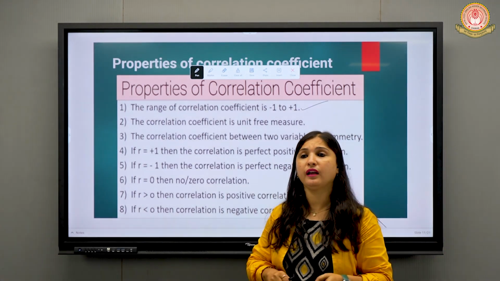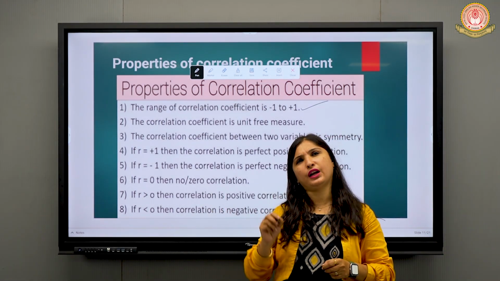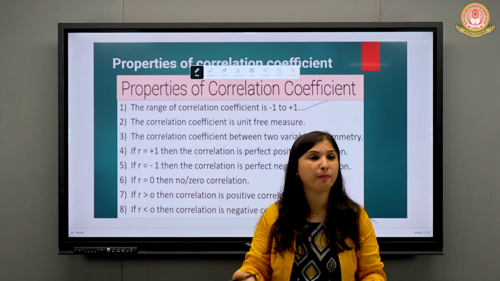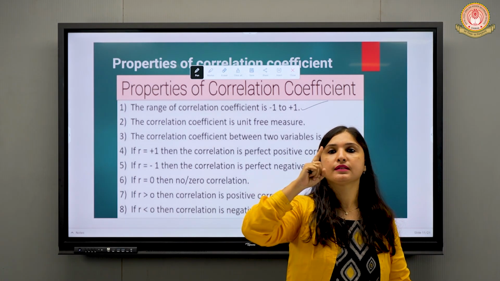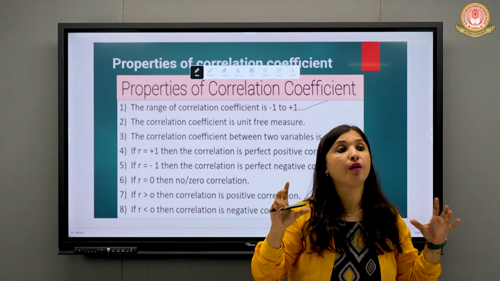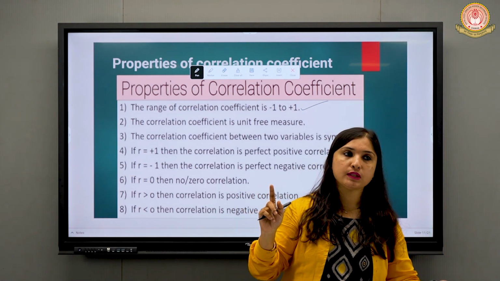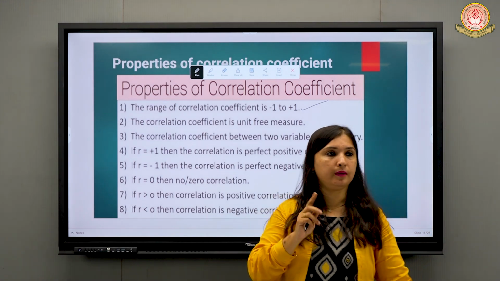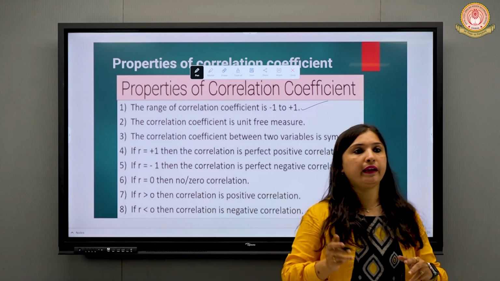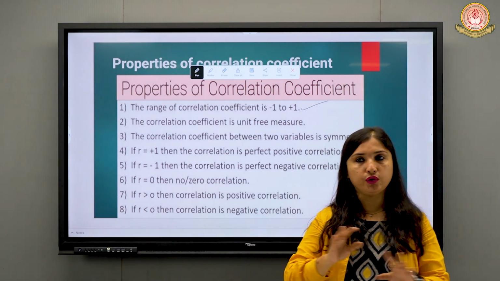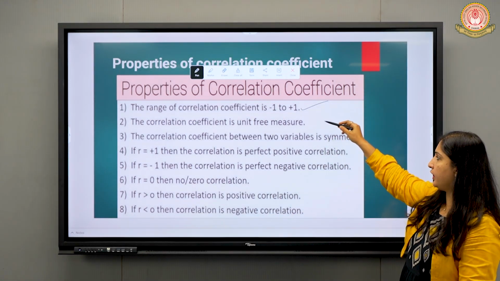This you have to fix in your mind, because when you write the final answer, many students say 2.68. It cannot be possible. The answer cannot be more than 1, and when it is 1, it shows perfect correlation. When it is -1, perfect negative correlation. Is that clear? Okay, it is free from unit. You do not write any unit, kg, gram, this, that. There is no unit in the correlation. It is free from any unit.